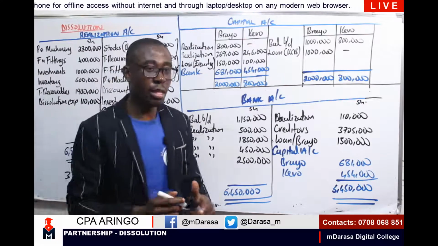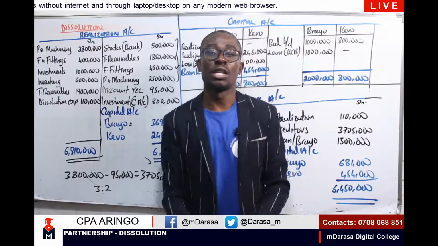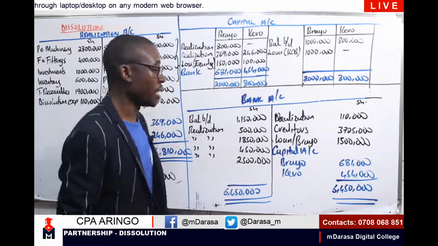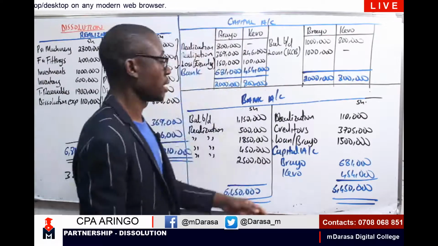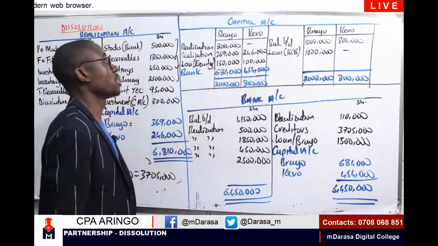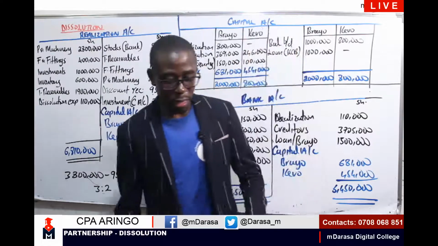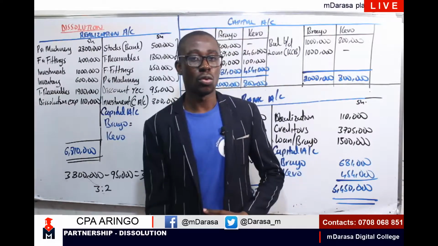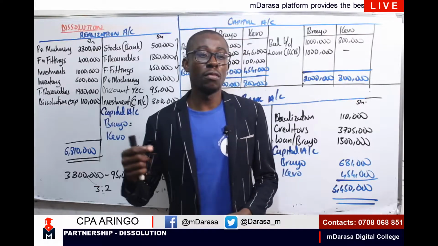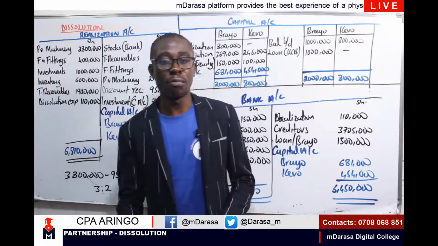In that case, these partners are free to dissolve their partnership business. Mark this, that your bank account should be a self-balancing account, which you can clearly see that my balancing figure is exactly opposite to each other when you compare with our capital account. And basically, that is what we were required to do in this question. This was a very simple question, but again, it will give us a very good foundation as we proceed to the piecemeal dissolution.